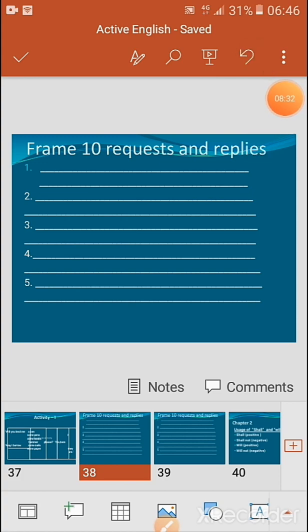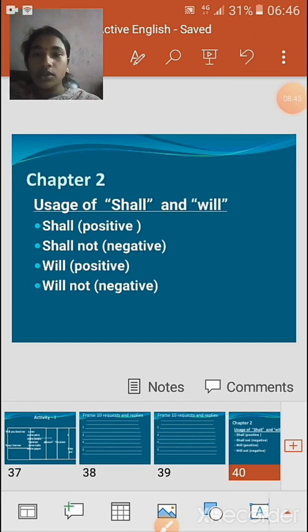Okay children, so like this you are going to prepare 10 requests and 10 replies based on the tabular column given here. So in this way you can frame the 10 requests and replies and just write it neatly in good handwriting. Next we are going to chapter 2, that is you are going to see what is shall and what is will.